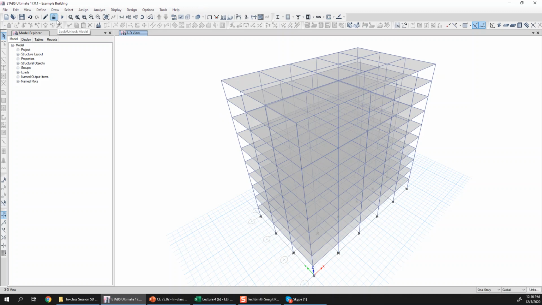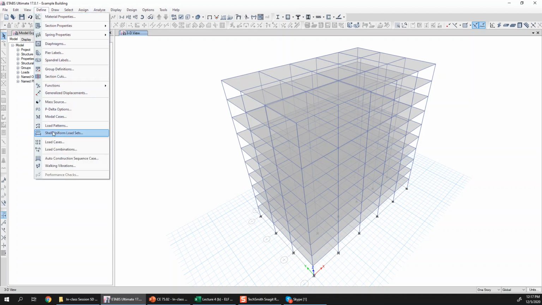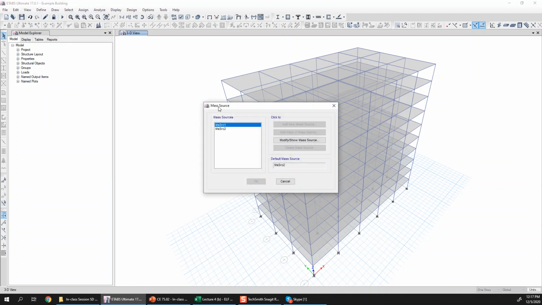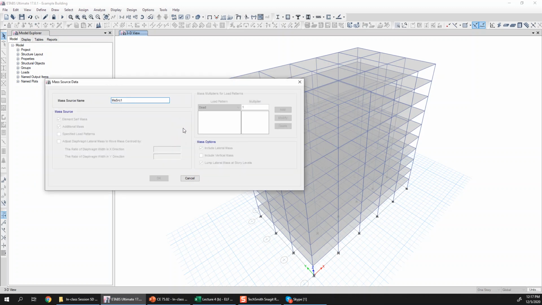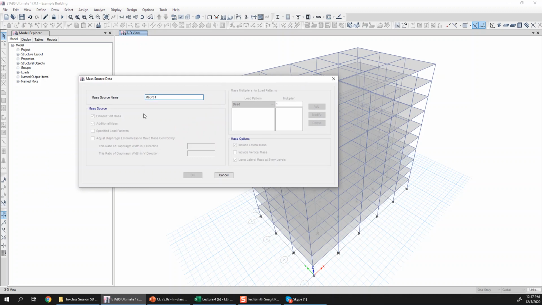So here the analysis is already performed. So let's first quickly go through some of these steps which are required to first run the modal analysis. So the very first step will be to tell software from where the mass matrix should come, and that is the mass source. So let me go to define and mass source, this option. So this is the option which basically you should use to tell the software to formulate the mass matrix. So currently, since the model is run already, I cannot change this mass source, because it is basically already used to formulate the mass matrix.